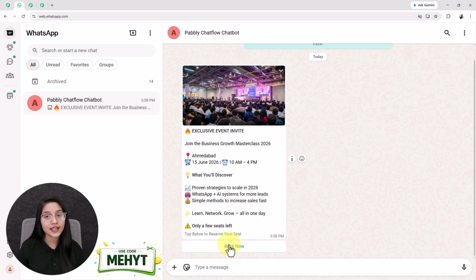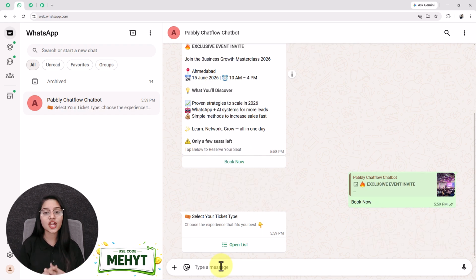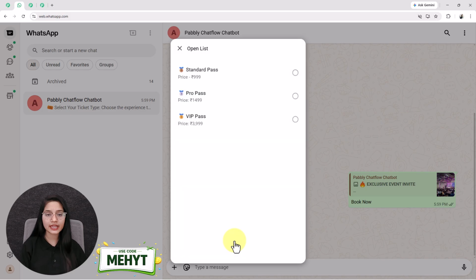See, this template includes one quick button by the name of book now. Let's say I want to book the ticket of this event, so I am clicking on this book now button. Immediately the chatbot takes over the conversation by sharing the ticket types, including one option in the form of a list. Once I click on it, it provides the types of tickets as standard, pro and VIP pass. Let's say I want to purchase a pro pass, so I am selecting that option.